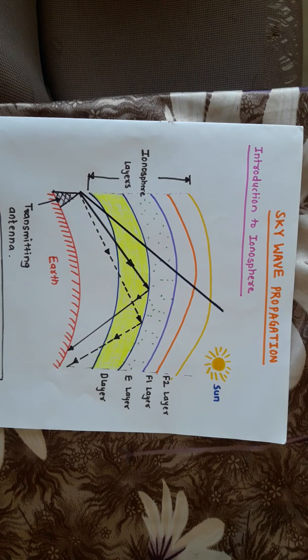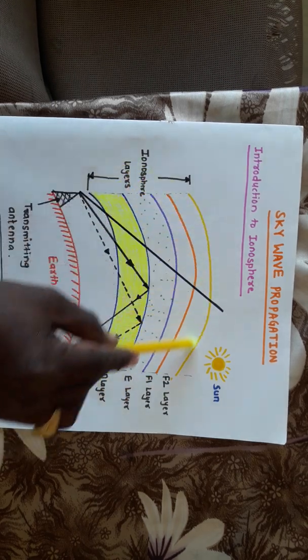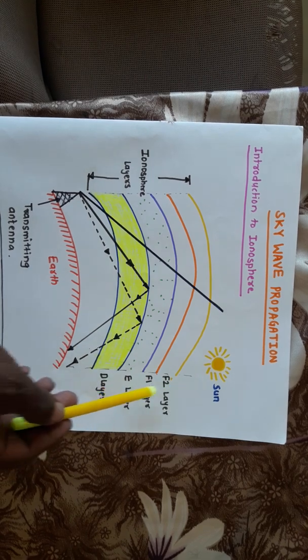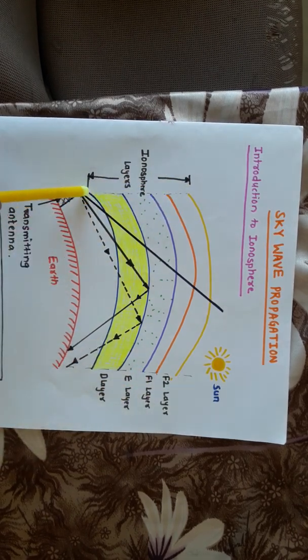So basically, this particular sky wave propagation, it is done with the help of this particular ionospheric layers. Now, what we observe is that suppose this is nothing but your ionosphere layers we are observing. So there are different subparts of this particular ionosphere layer. So this is your ionosphere layer.